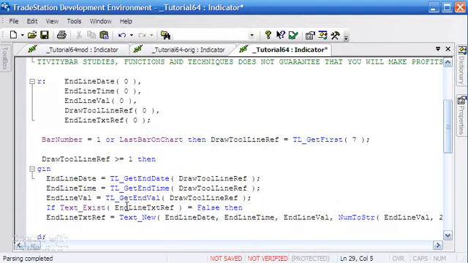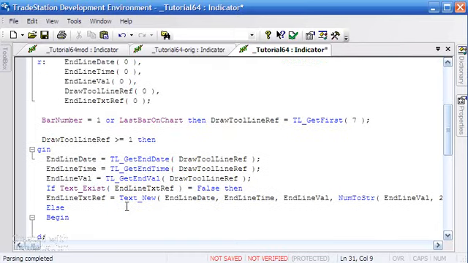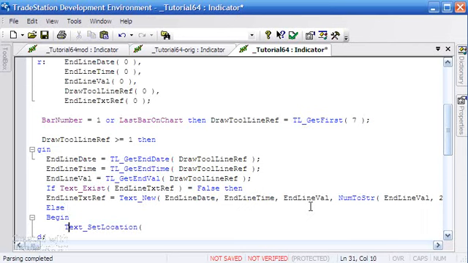However, if it is true, in other words, we've already drawn the text, then we're going to need to make some changes to the program. So we're going to do an else begin. I'm just going to tab in there, and we're going to say text_setlocation, and we're going to use similar functionality here, but slightly different because we're just changing the location. So the first thing we need to put in is the reference for the line, which is EndLineTxtRef. Then we're going to put in the date, the time, and the value, the new value.